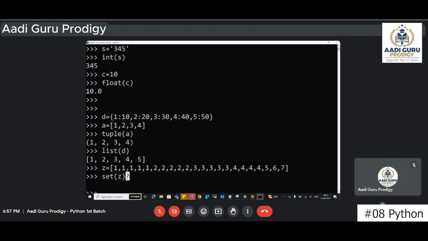Sir, I guess we are unable to change it. Because inside we have no duplicates, okay. What will happen is it will create the data into a set, but it will take only unique items. It will take 1, 2, 3, 4, 5, 6, 7. That's it.